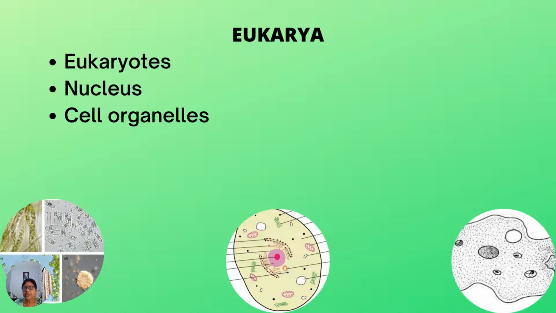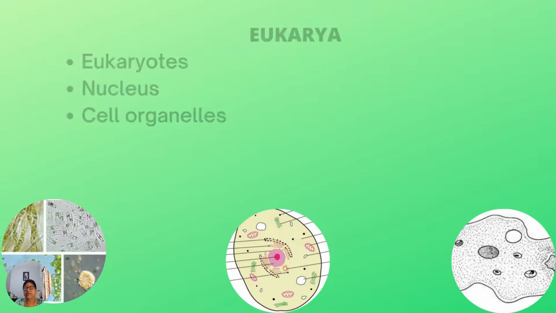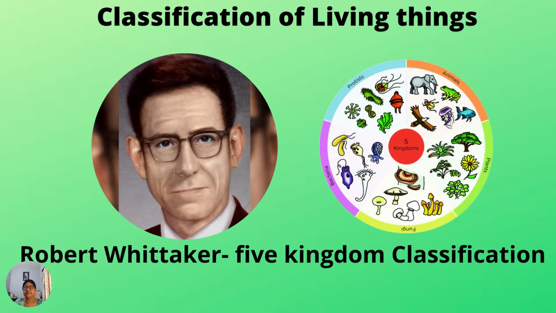The third domain, eukarya, represents organisms that are eukaryotic. They have a membrane-bound nucleus and organelles that perform different tasks of life with efficiency. The organisms in this domain have expanded to a large number of forms. The single-celled amoeba and the blue whale belong to this domain. So now I have told you about the three domains.